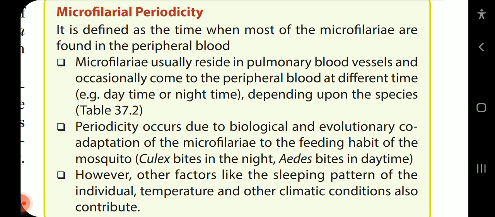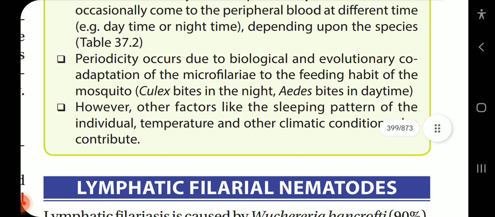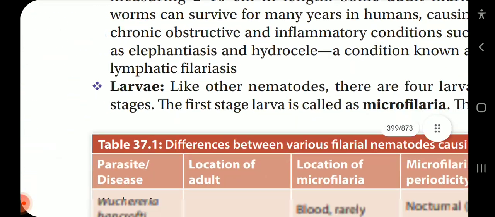Microfilarial periodicity is defined as the time when most of the microfilariae are found in peripheral blood. Microfilariae usually reside in pulmonary blood vessels and occasionally come to the peripheral blood at different times, for example daytime or nighttime, depending upon the species. Periodicity occurs due to biological and evolutionary coadaptation of microfilariae to the feeding habit of the mosquito. Culex bites at night, Aedes bites in daytime. However, other factors like sleeping pattern of the individual, temperature, and other climatic conditions also contribute.